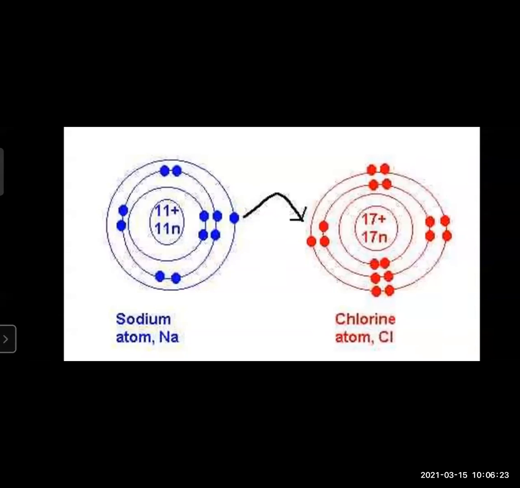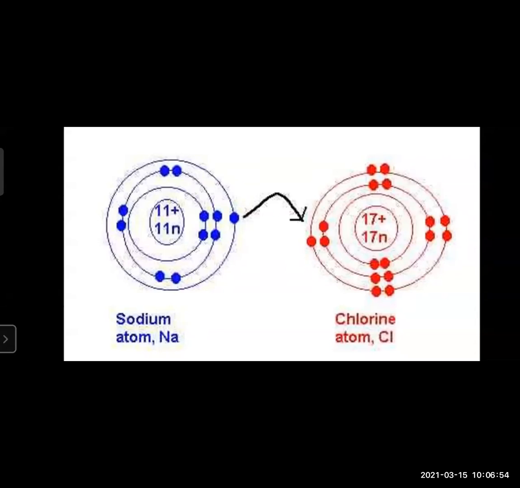However, the outermost shell in both the Na+ and Cl- ions is a complete octet. An electronic configuration with a complete octet, that is, when there are 8 electrons in the outermost shell, indicates a stable state.